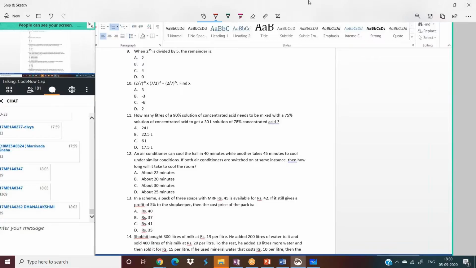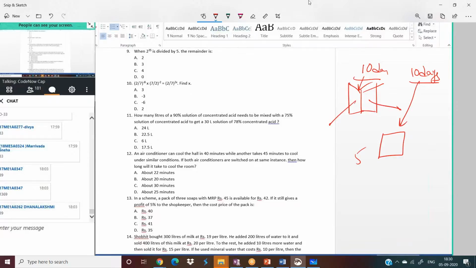For example, there is a record book to write. I alone can finish that record book in 10 days. You alone also can finish the record book in 10 days. Together we are writing only one record book. In how many days we can finish it? If we work together, we can finish in 5 days only, because half of the part I'll write, half of the part you will write. So in 5 days we can finish the work.